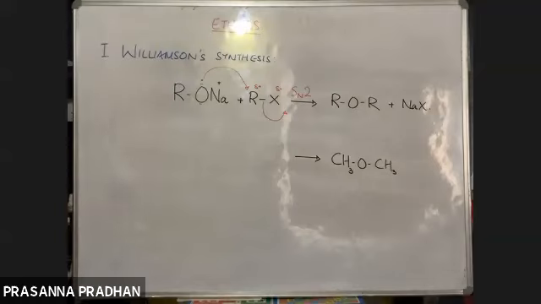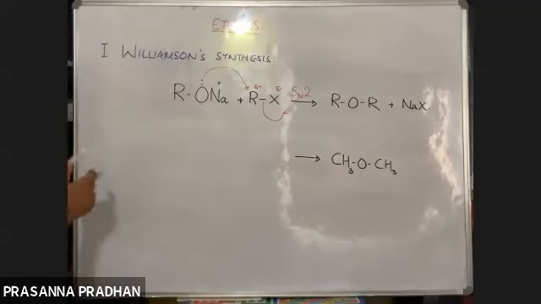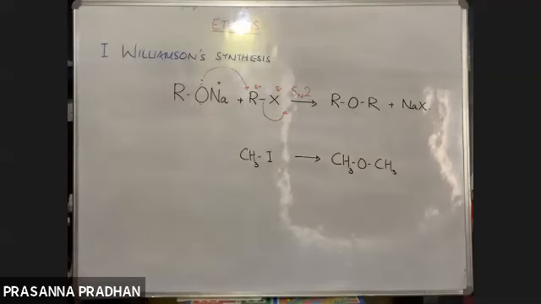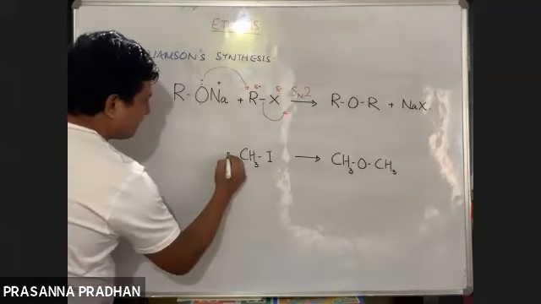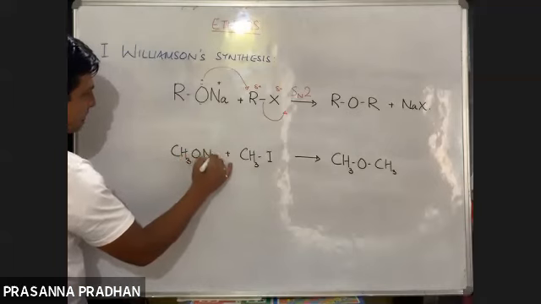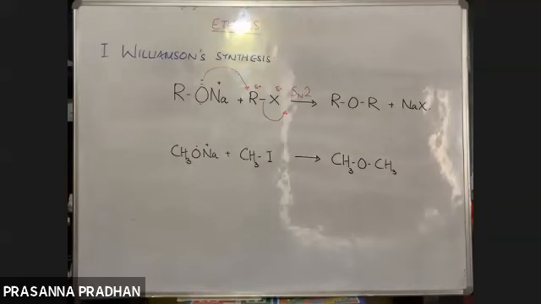We know that to prepare an ether via Williamson synthesis, one of the starting compounds should be an alkoxide and the other should be an alkyl halide. Which alkyl halide will you take? There are two methyl groups here, so I'm going to take any one alkyl halide, say methyl iodide. And which alkoxide will I take? Sodium methoxide. I'll get dimethyl ether like this.